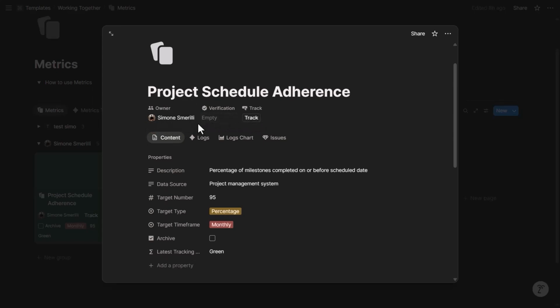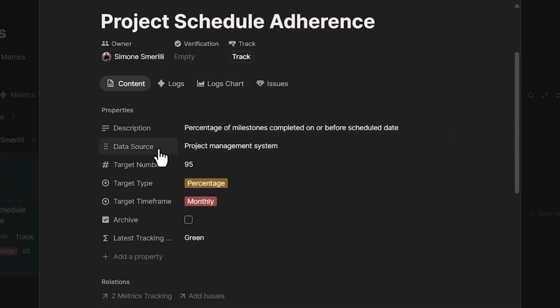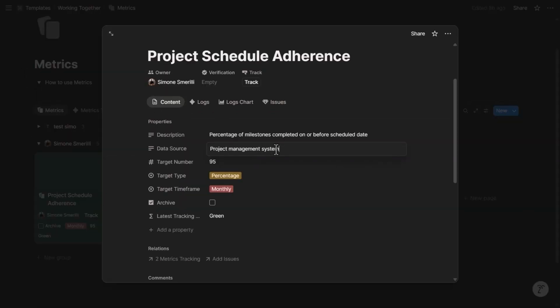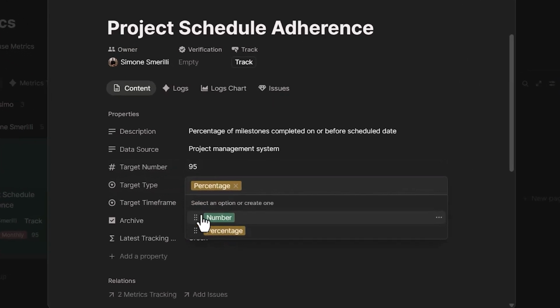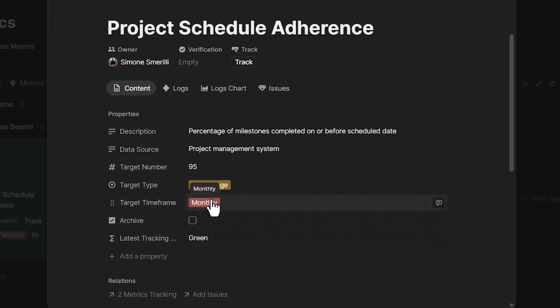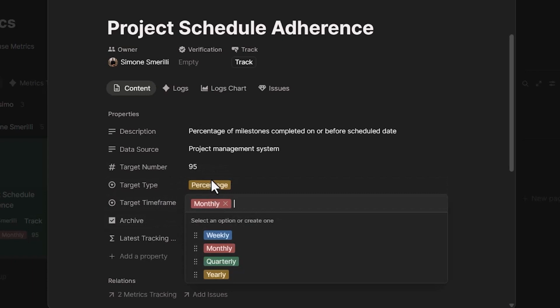A metric will have an owner, a description, and a data source, that is, where do I go to track this metric? So it can be a link to an external system, a link to a Notion system that you have, or a description of how to calculate it. There is a target number. For example, the project's schedule adherence must be 95% at minimum. So it is 95, that's the number. The target type is percentage as opposed to a number. That's what we are tracking. And the time frame is monthly because we want to track this on a monthly basis.